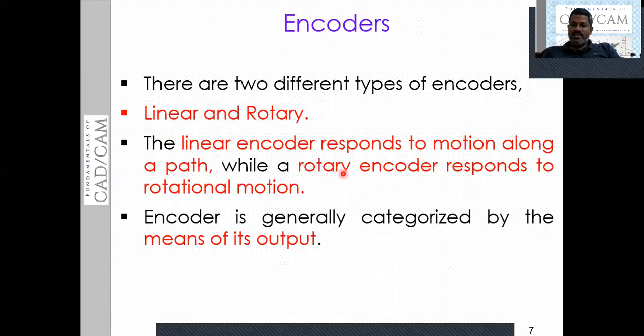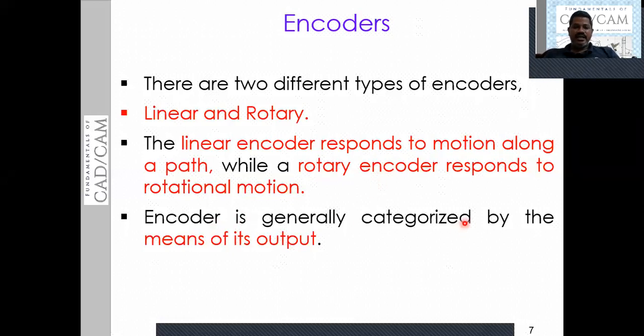The rotary encoder responds to rotational motion of the component or the devices, the rotational motion of the mechanical elements. So the linear encoder is used to sense the linear motion of the components, and the rotary encoder is used to measure the rotary motion of the components. This is the meaning.